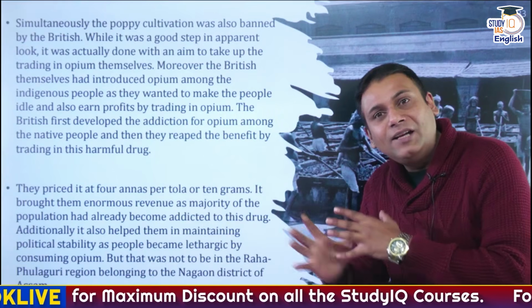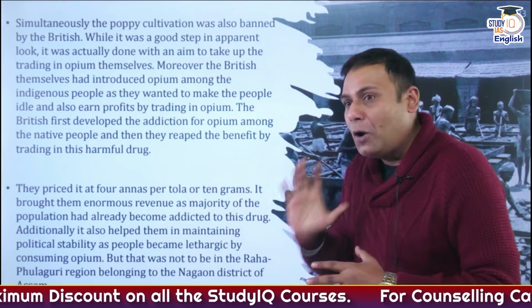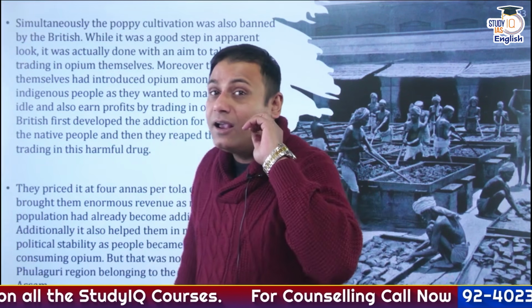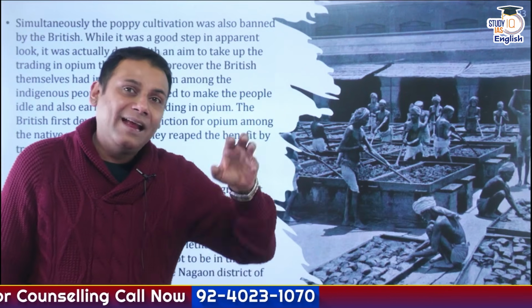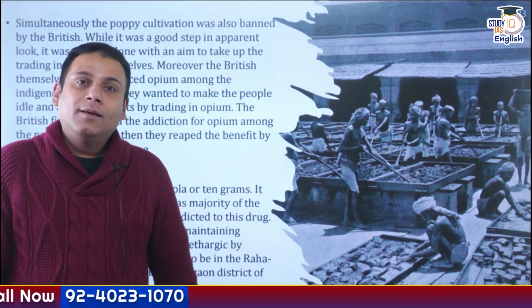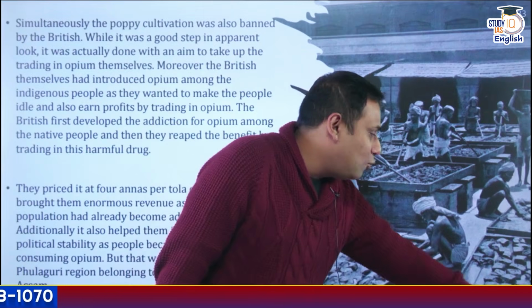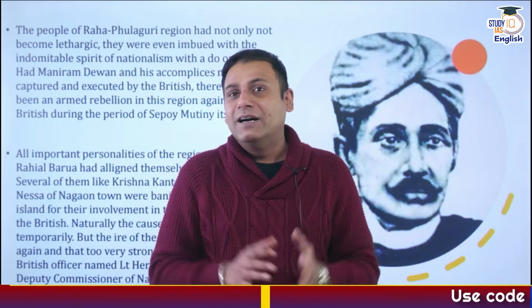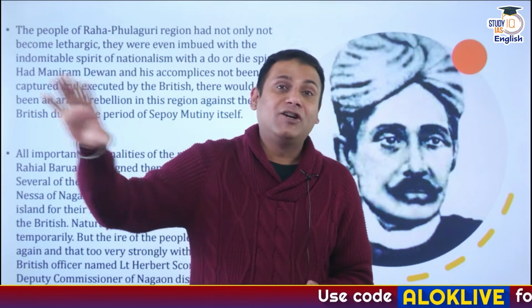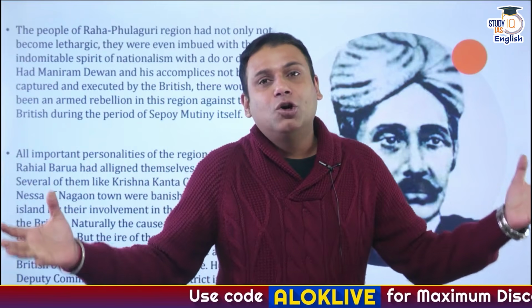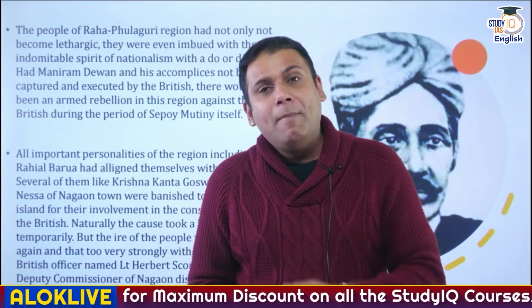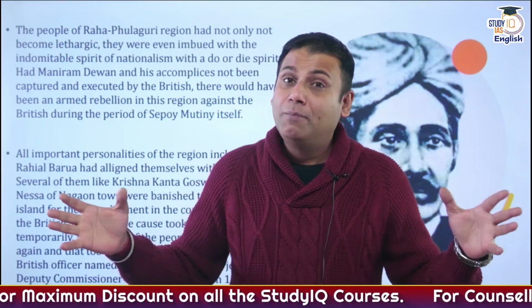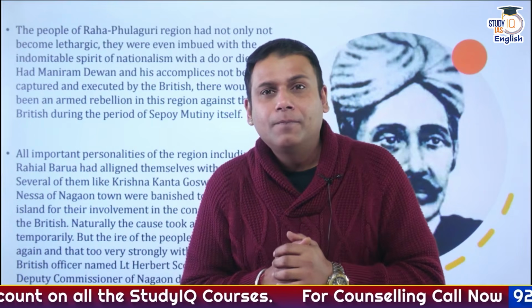So they were planning something different. And at this point of time, Britishers kept a keen eye on the activities going on in Raha Phulaguri. So what happened? When Britishers came to know about this, many of the leaders were arrested and banished. Like Krishnakant Goswami ji was sent to Andaman and Nicobar. Many of them were executed, many of them were put behind bars.